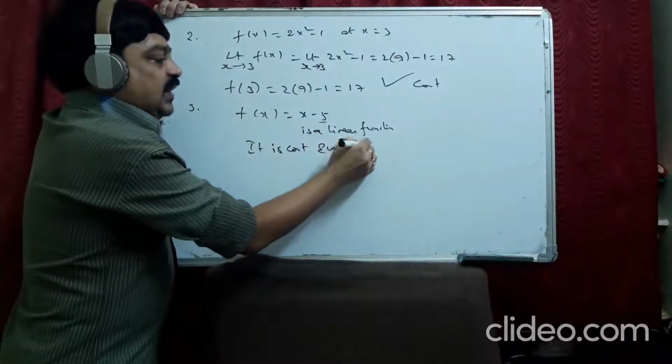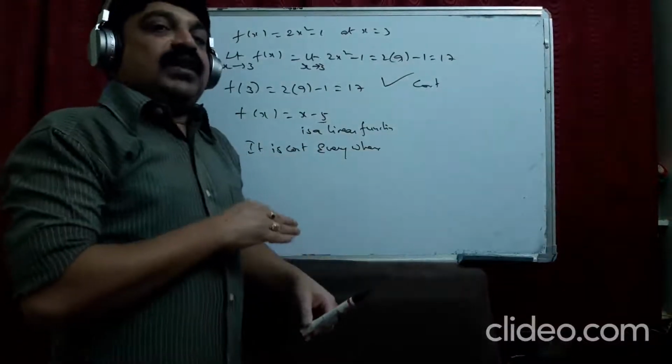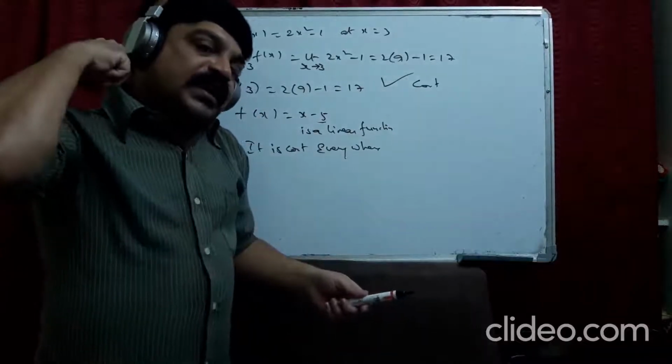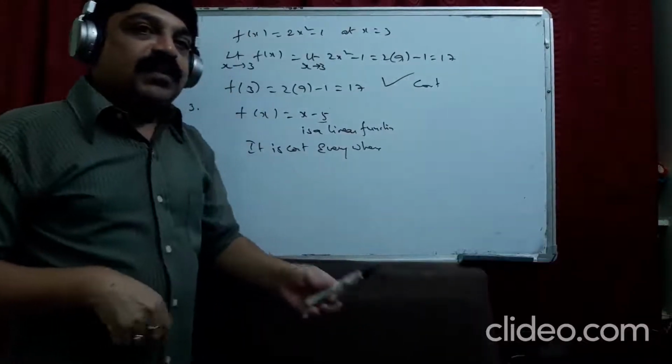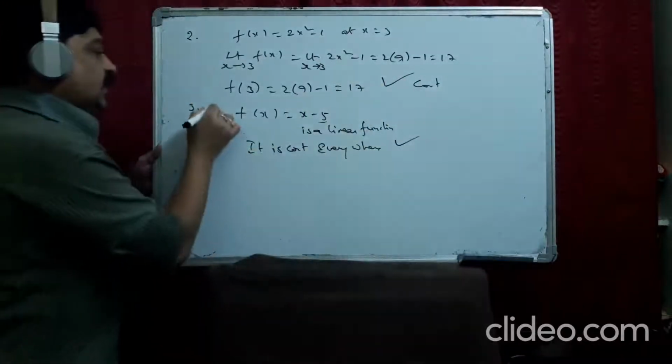everywhere. And you will find no value of x where this function becomes undefined. Do you find any value of x where this function becomes undefined? No. No value. So it is continuous everywhere. This is the first function.